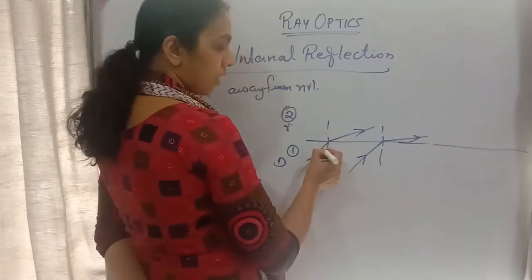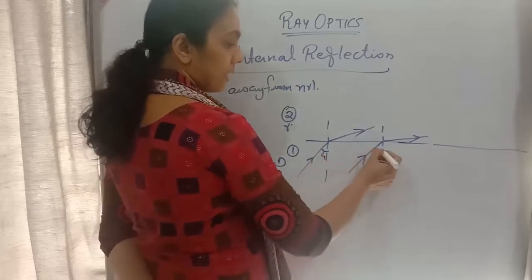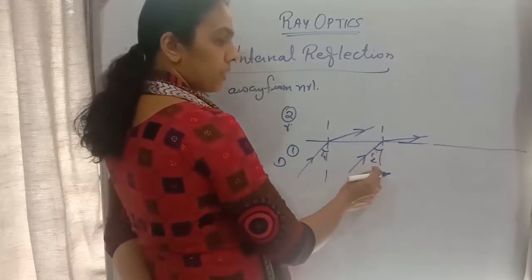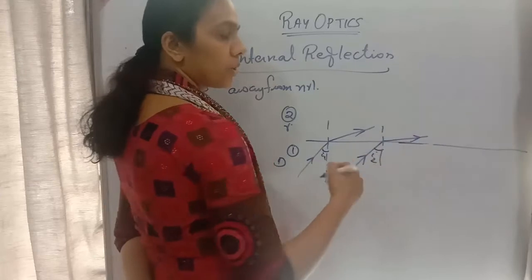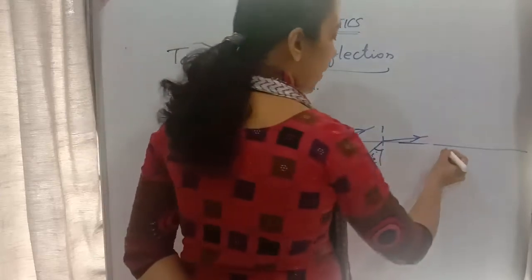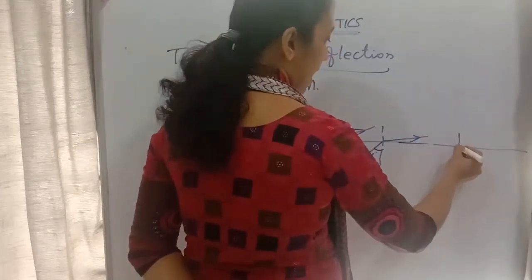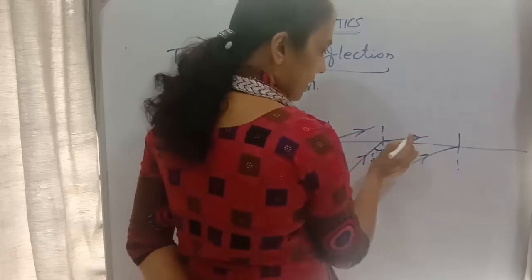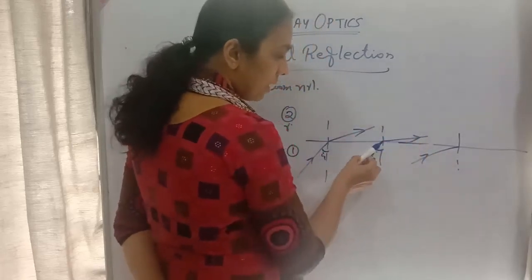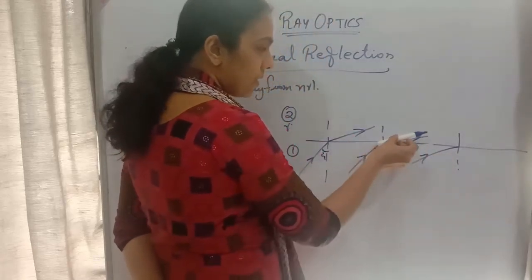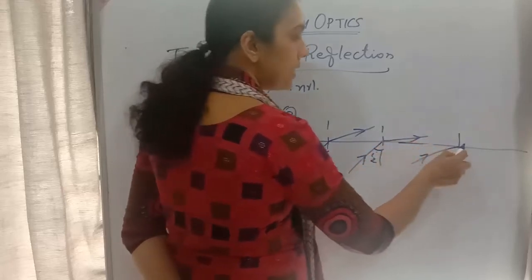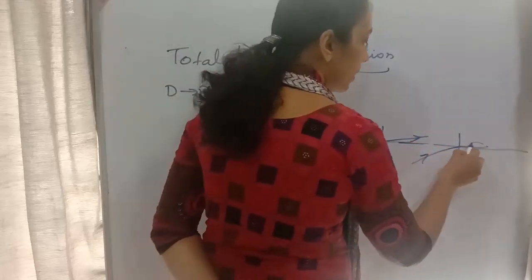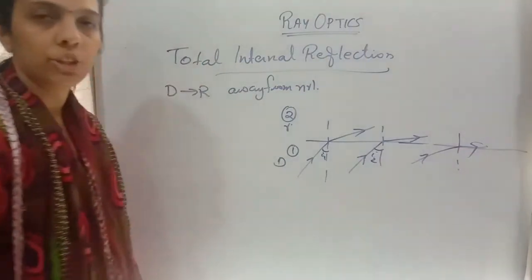Right, this is the angle of incidence, first case. Second case, I increased the angle of incidence, and the angle of refraction also increased. If I keep increasing the angle of incidence, the angle of refraction also will increase. At a particular point, the ray will be moving through the surface of separation.